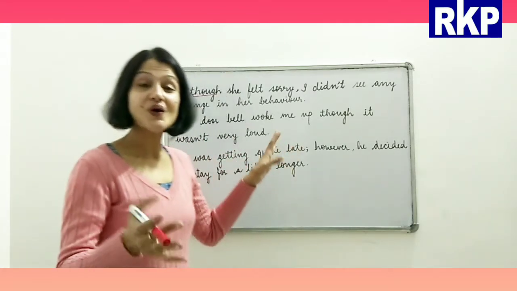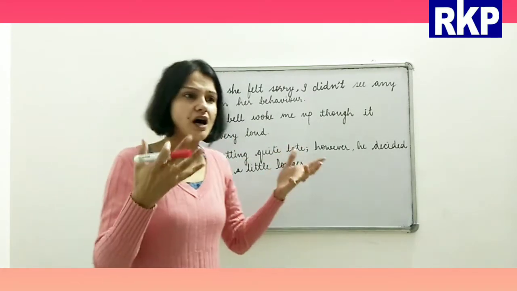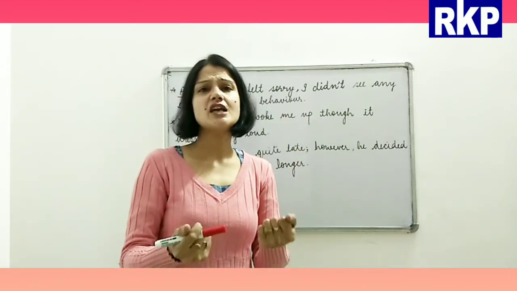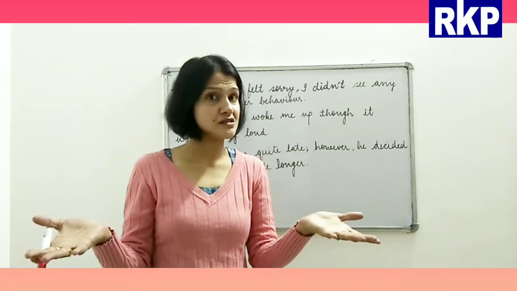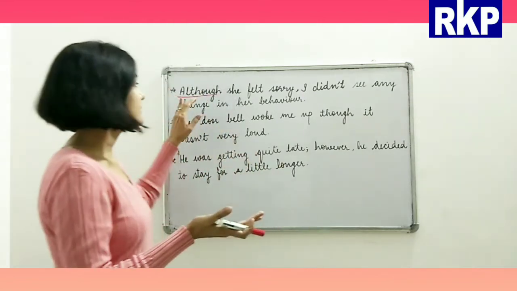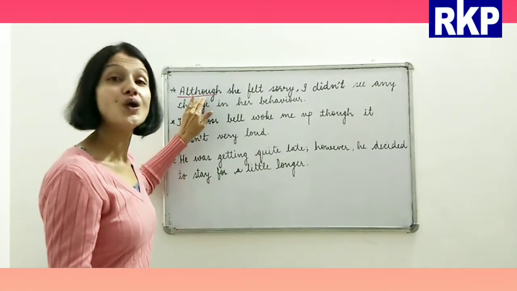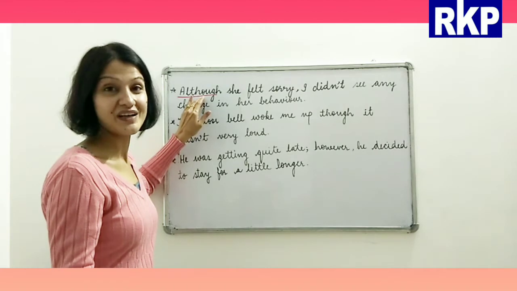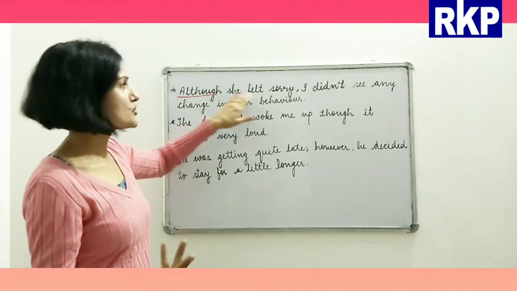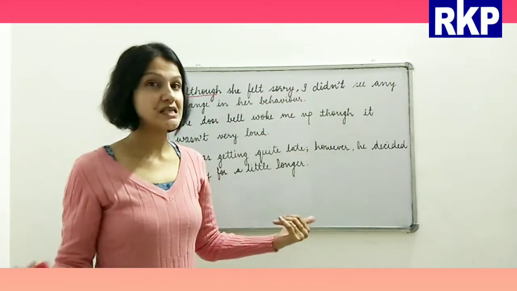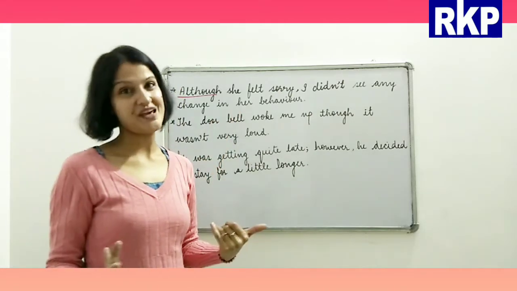So, in situations in which there is a contrast, we use the conjunction although. Although she felt sorry, I didn't see any change in her behavior.